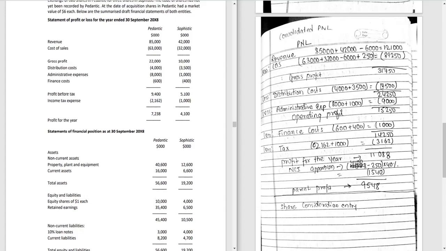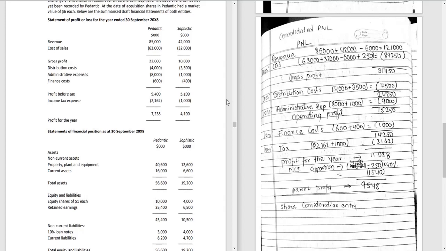from the gross profit, as well as we will also add these administrative expense of subsidiary as well as parent, that is 8,000 plus 1,000, that is 9,000 altogether. So we will subtract this administrative expense as well as distribution cost from the gross profit. We will get our operating profit, that is 15,250.